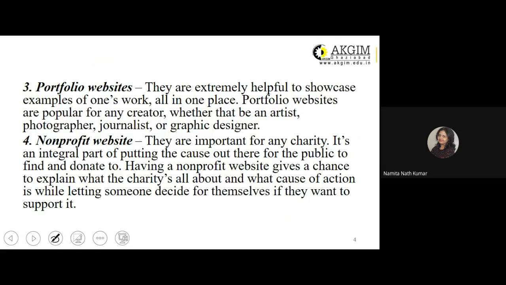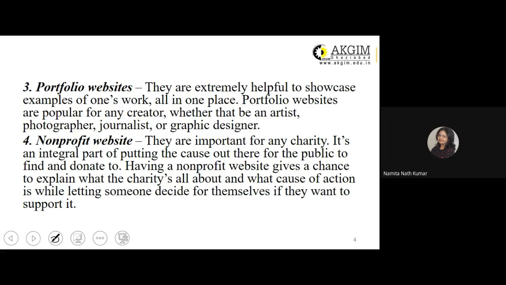Then you have portfolio websites. Portfolio means a person, an individual, wants to showcase all the work that he or she has been doing in his professional life. That is what a portfolio website is. They are extremely helpful to showcase examples of one's work all in one place.